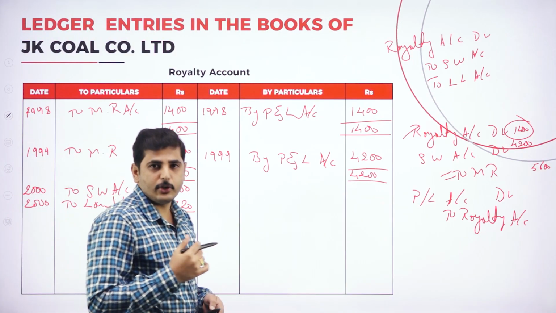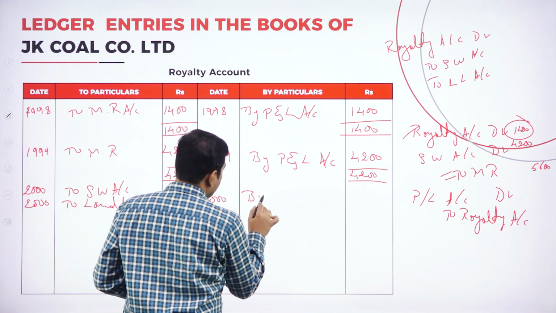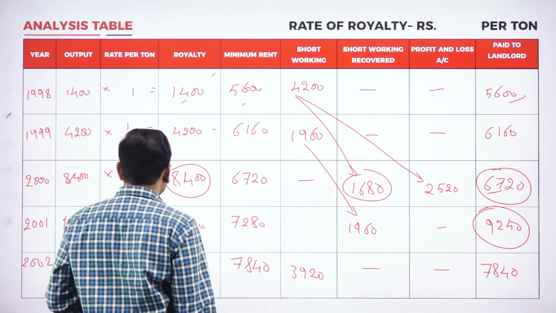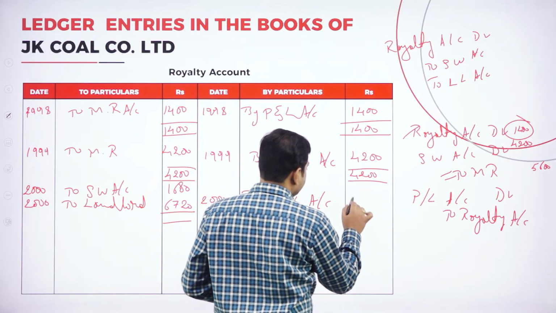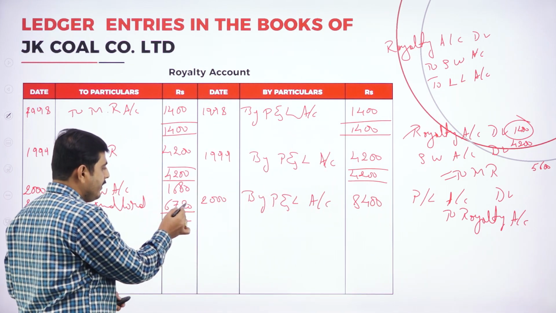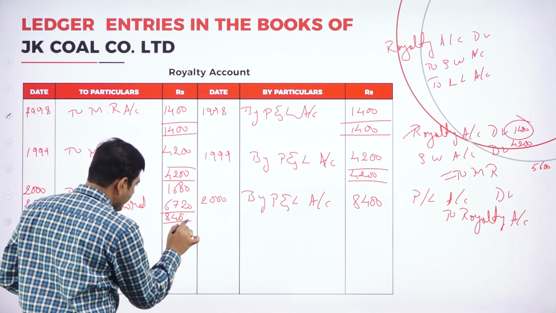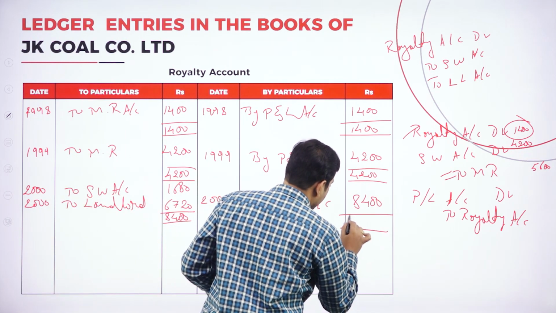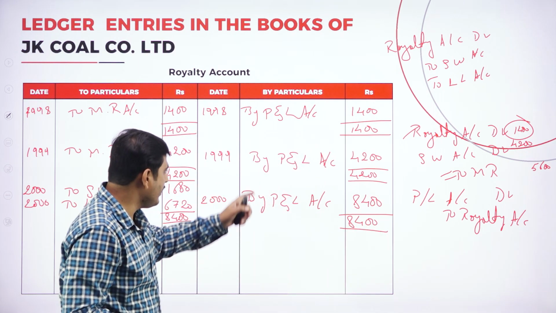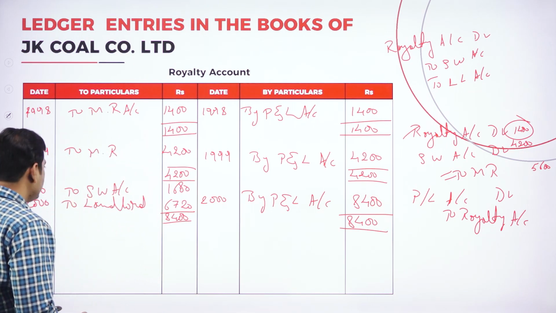Total production should transfer to profit and loss account. So it is 2000 by profit and loss account, 8400. Again, this will get tally. 6720 plus 1680 will get 8400 only. Here also 8400. Are you understanding? On the basis of the journal only, we are converting entries to ledger. Keep that in your mind.